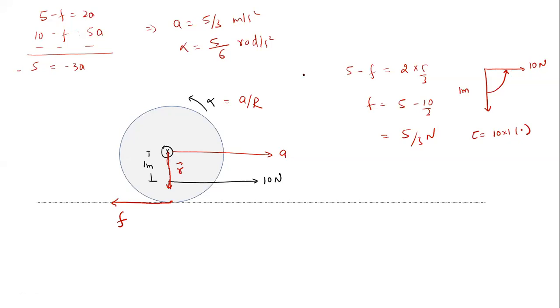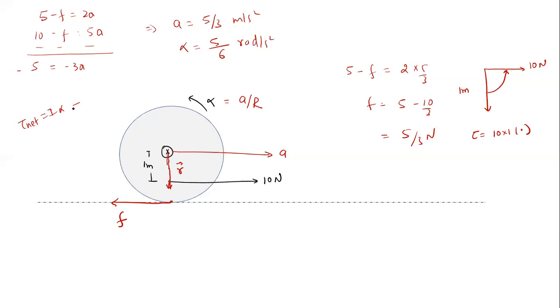So that is the problem. Now, the next concept is that alpha will always be in the direction of the net torque acting on the body. That is why I am writing net torque equal to I into alpha. This is Newton's second law in rotational form.